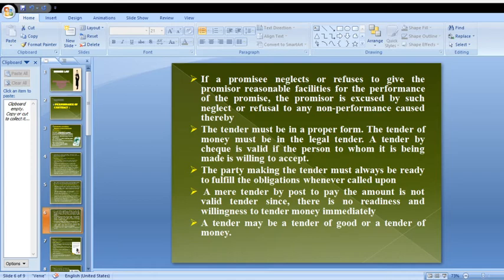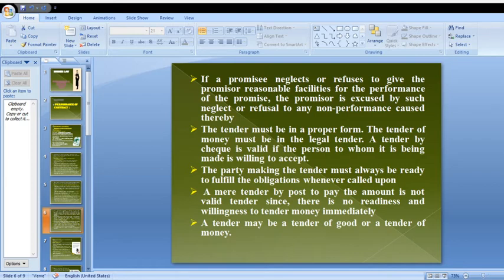That is a highlight point here. The tender must be in a proper form. The tender of money must be in legal tender. Here the tender should be in a proper form and it should be legal tender, otherwise it won't be acceptable by the law. So legal tender is a good and healthy tender.